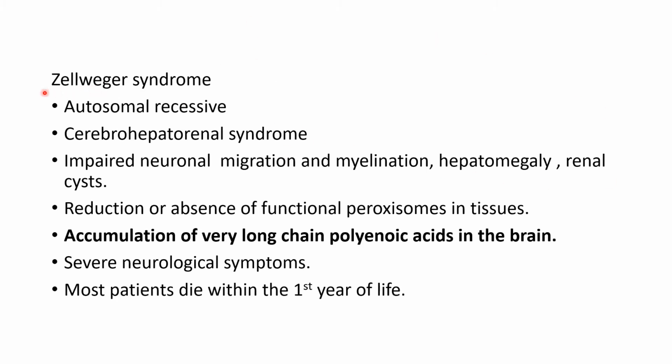We can see the explanation. Zellweger syndrome is an autosomal recessive syndrome. It's otherwise called cerebro-hepatorenal syndrome. There is impaired neuronal migration and myelination, hepatomegaly and renal cyst. There is reduction or absence of functional peroxisomes in tissues, and there is accumulation of very long chain polyenoic acids in the brain. There are severe neurological symptoms and most patients die within the first year of life.